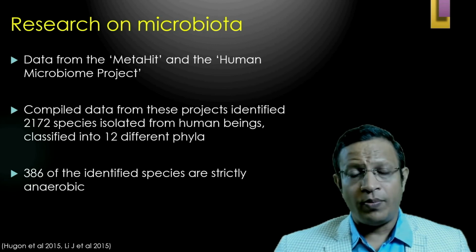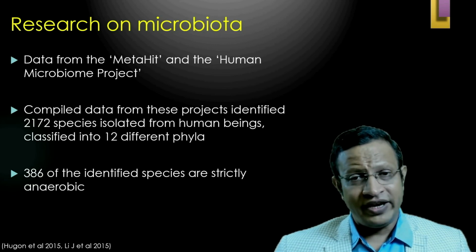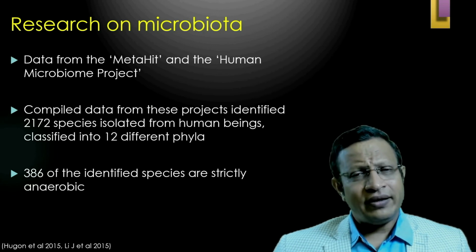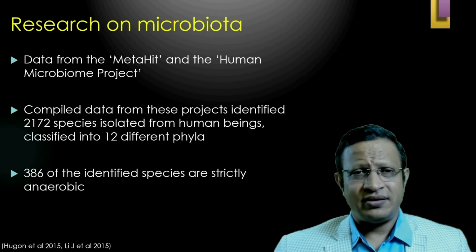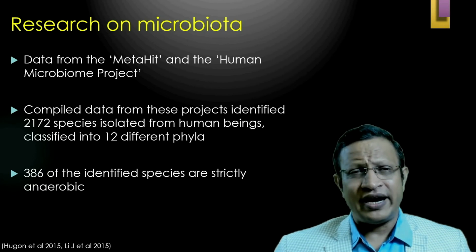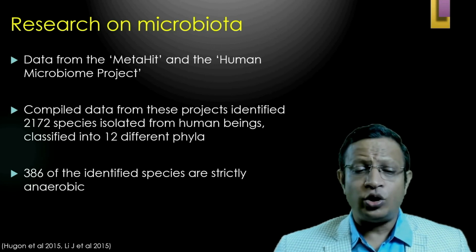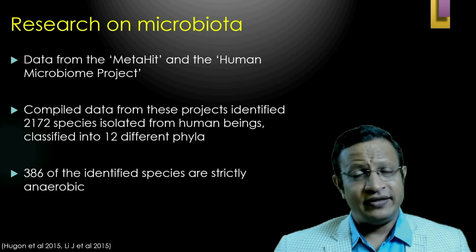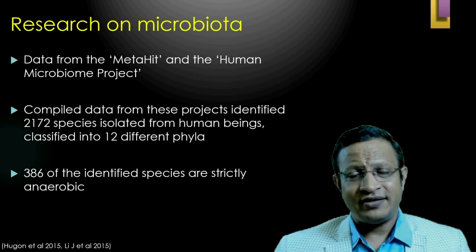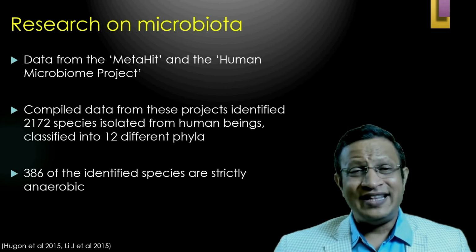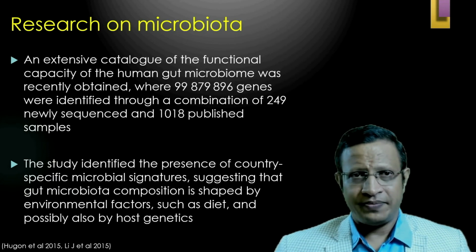Further, Microbiome projects are also very important to understand the microbiota. The compiled data from these projects identified 2,172 species isolated from human beings and classified into 12 different phyla. Of these, 386 species are strictly anaerobic in nature. So, these have been identified and subtyped.